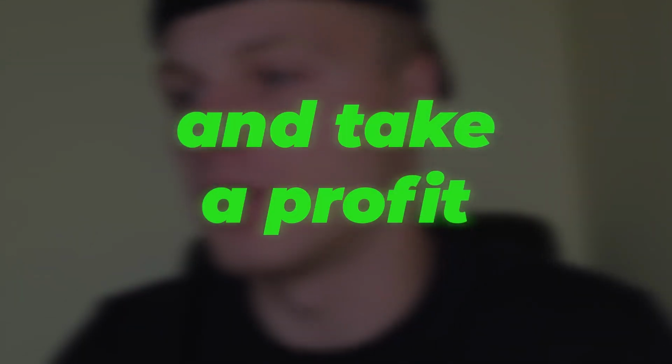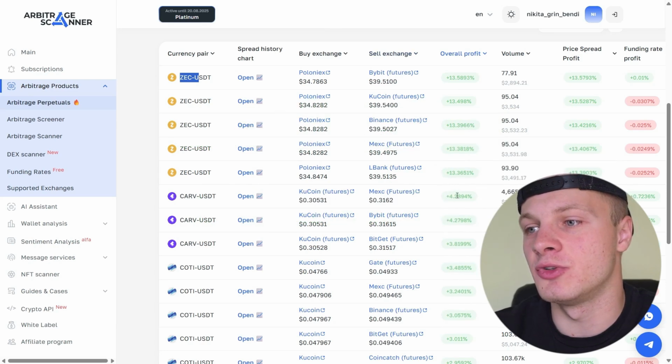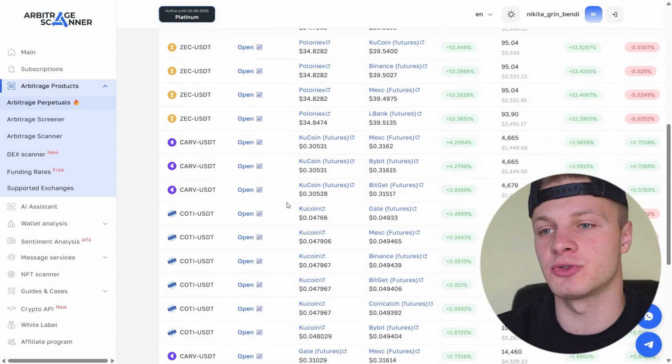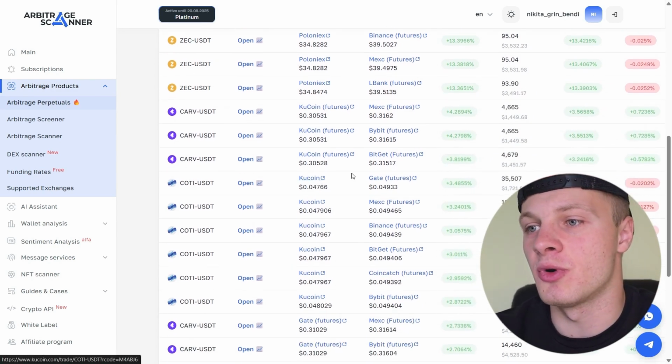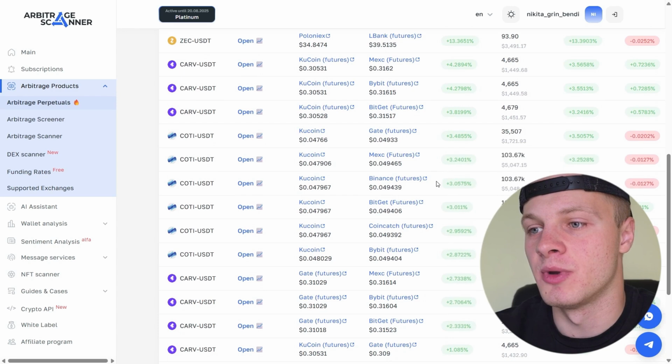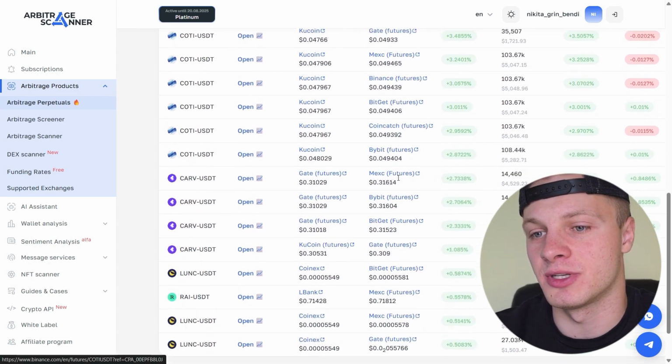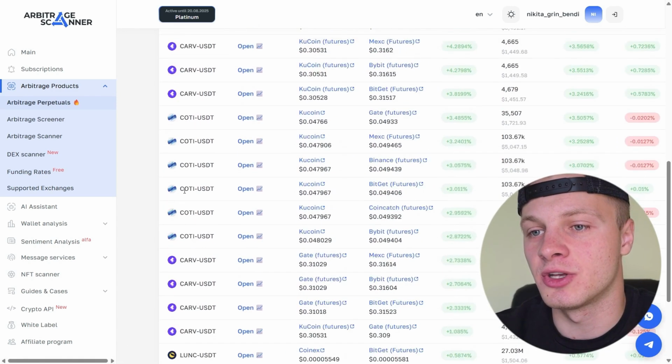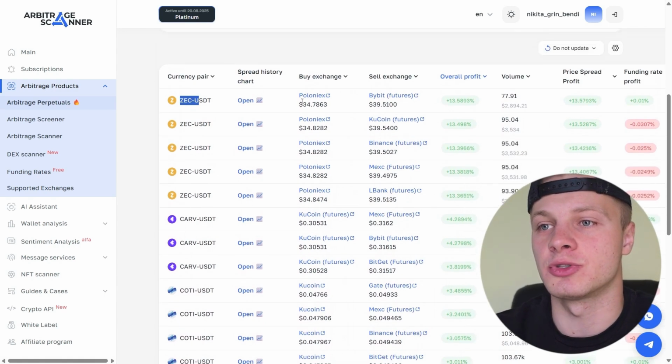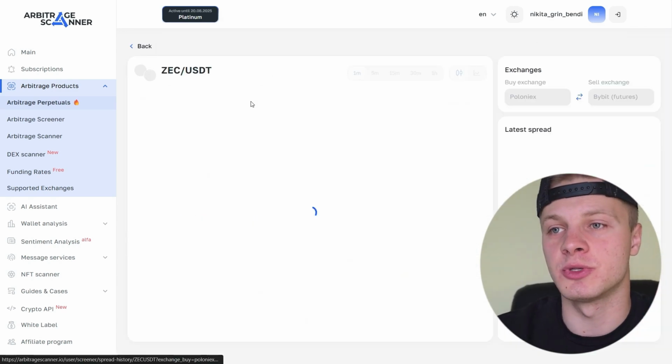When the spread converges, we close the position and lock in the profit. Right now our profit on the trade is 4.2%. Basically, you can grab such a nice trade. For the Cody token as well between coin and gate. On coin the price dropped, while on other exchanges it's much higher, so you can take advantage of that. For Rye for Lunch, in other words, it shows up here for different tokens. They've also added a new tab called Open Spread, you can check it out. And you can view the spread history.